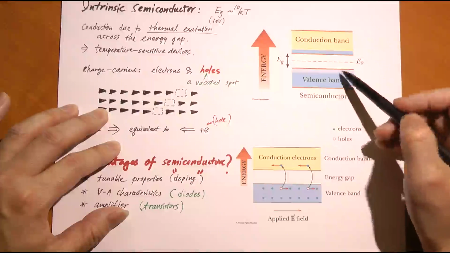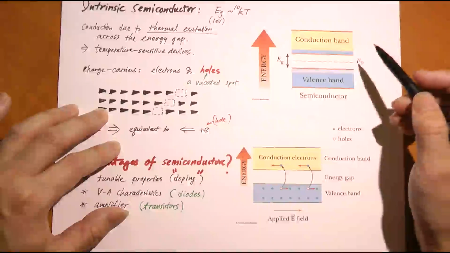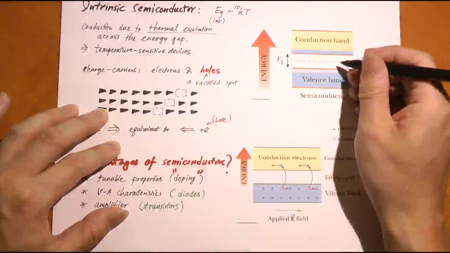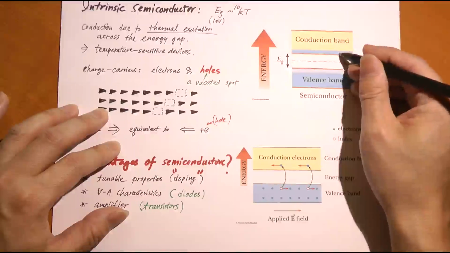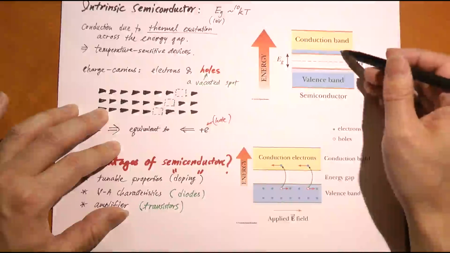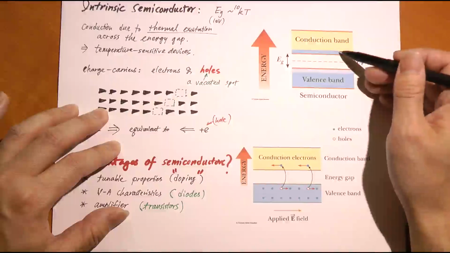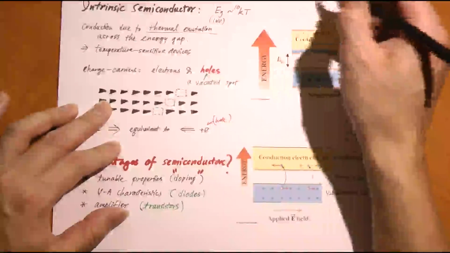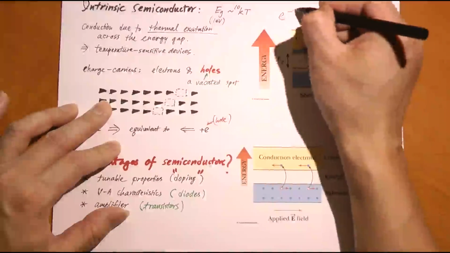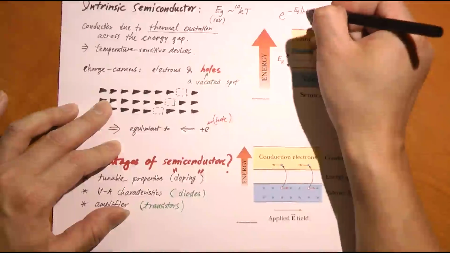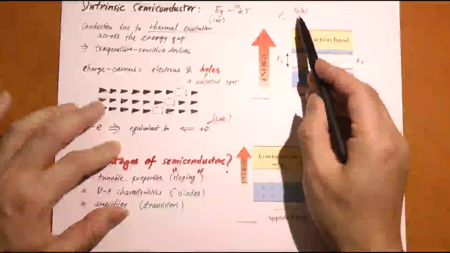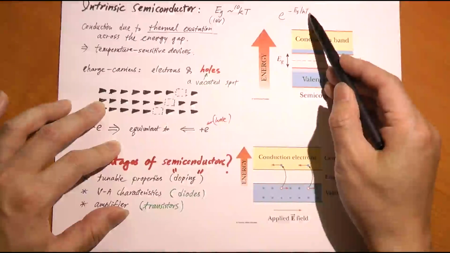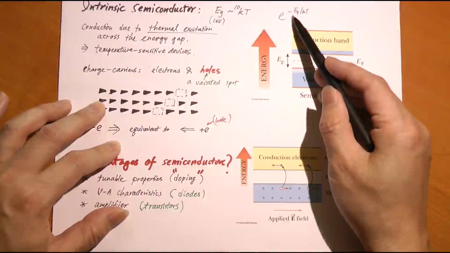What does that mean? It means that because the gap is not very wide, even at room temperature it's not that hard for an electron at the top of the valence band to gather enough energy to jump over to the bottom of the conduction band. That is thermal excitation. The probability of that happening is governed by the Boltzmann factor, e to the negative energy gap over kT. The energy gap is about 1 eV, not 10 eV, and kT is about 1/40th of an eV at room temperature. So it's e to the power negative 30 or 40.